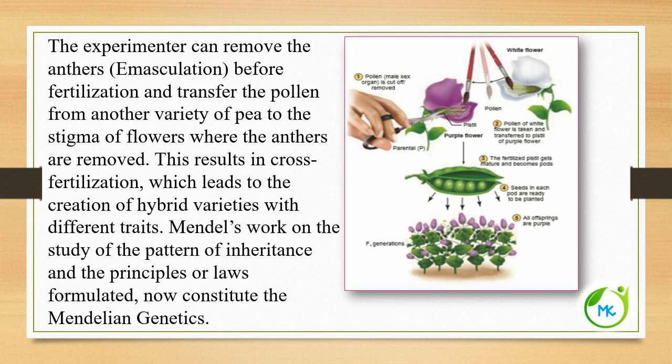The anthers from another variety can be deposited over the stigma of the flower, and this results in cross-fertilization, which leads to the creation of hybrid varieties with different traits. Mendel's work on the study of the pattern of inheritance and the principles or laws he formulated now constitute Mendelian genetics.